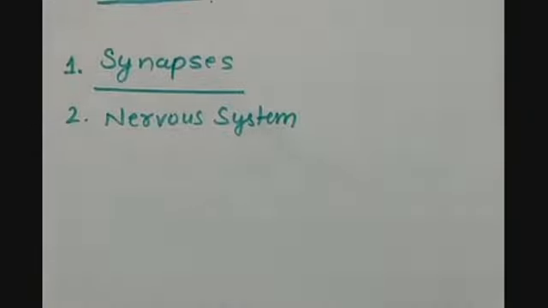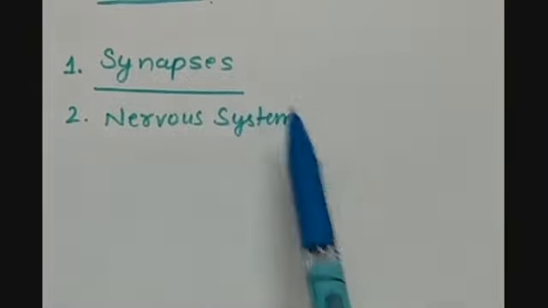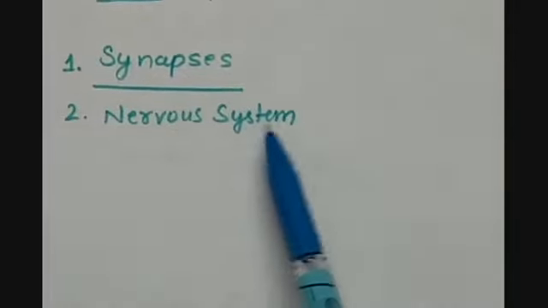We have also seen the various kinds of receptors that we have in our body. At the end we did the structure of a neuron, that is a nerve cell, and we have understood all the parts of it. So today we are going to understand synapses, and the bigger topic that we are going to cover today is the nervous system.